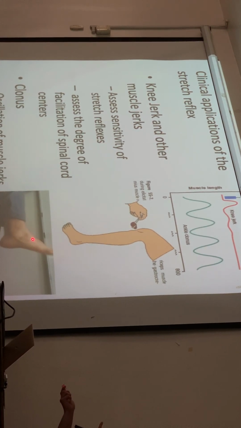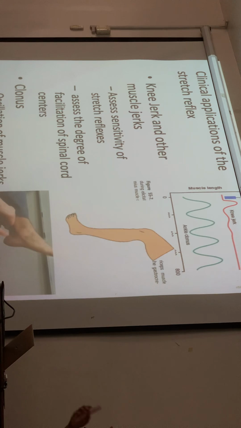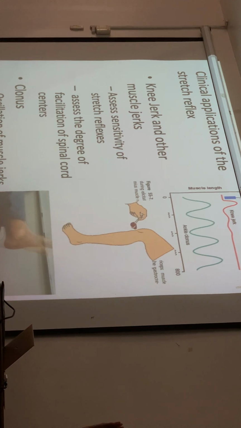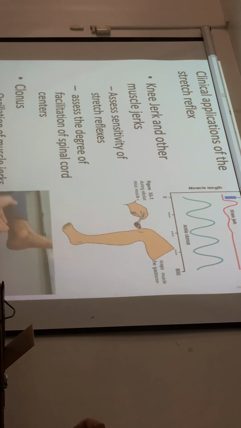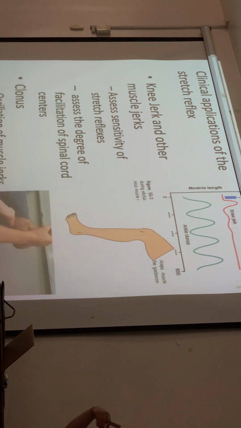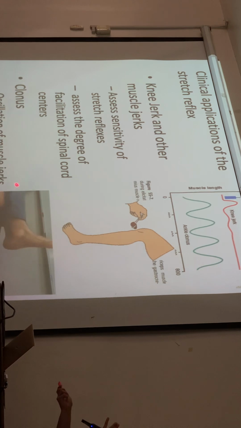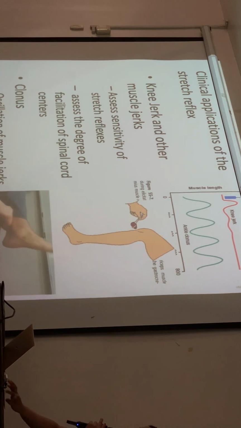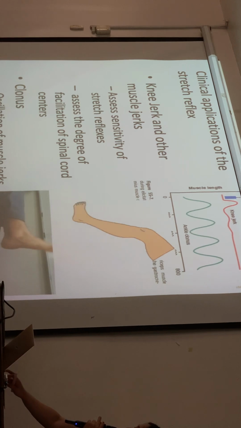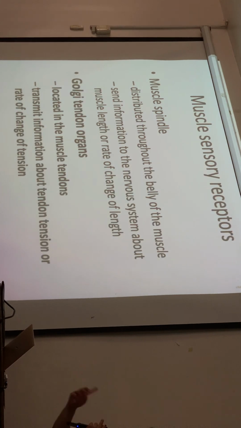But in ankle clonus, because of stretch there is contraction, and when the foot drops down, there is relaxation, and then it elicits another stretch. So there is oscillation: again another contraction, then the foot drops down and there's another contraction. So this is also an example of a stretch reflex. Okay, so that's an ankle clonus.